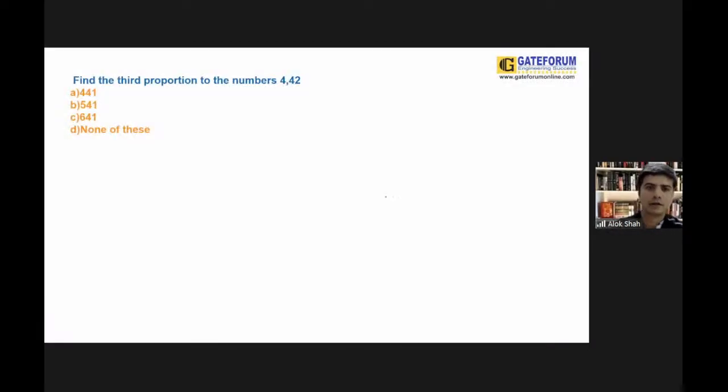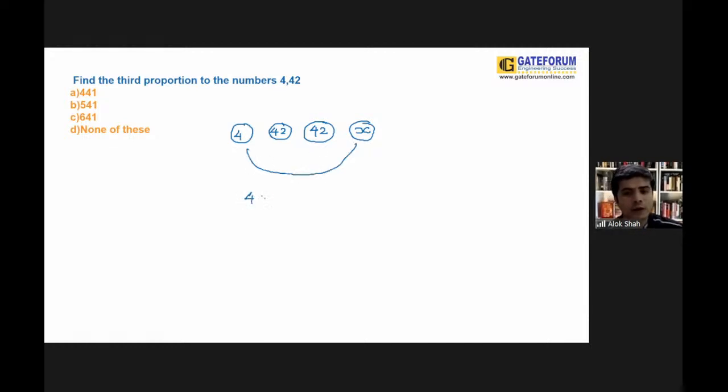Look over here. You need to find out the third proportion of 4 and 42. Can I say that 4 is the first proportion, 42 could be the second proportion, and the third proportion could be X? Then I'll use my formula, that is product of extremes, 4 into X, is equal to product of means, that is 42 into 42.